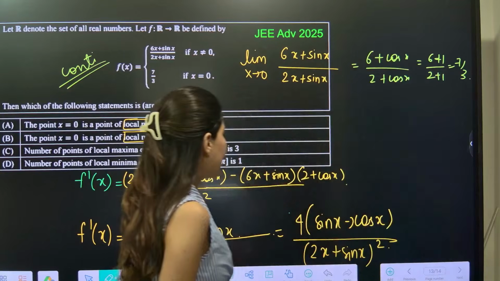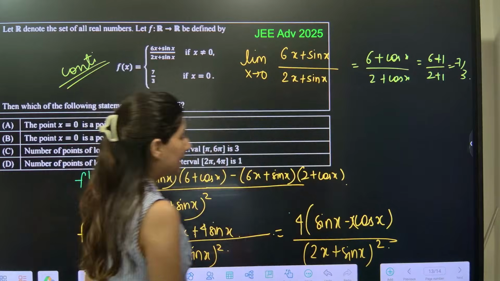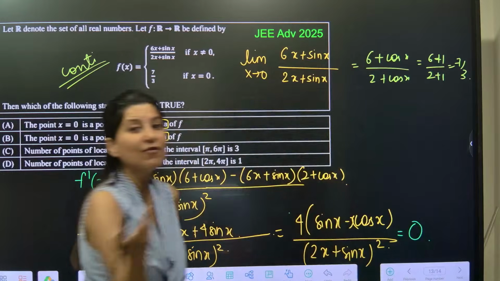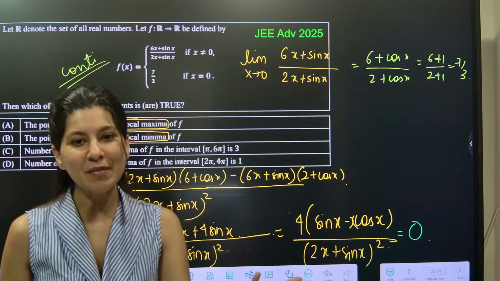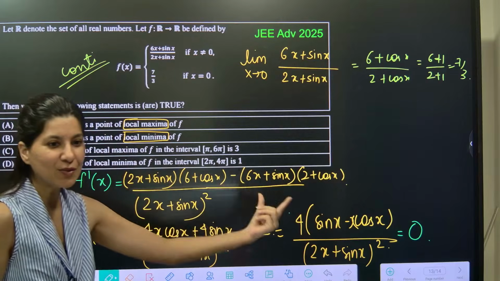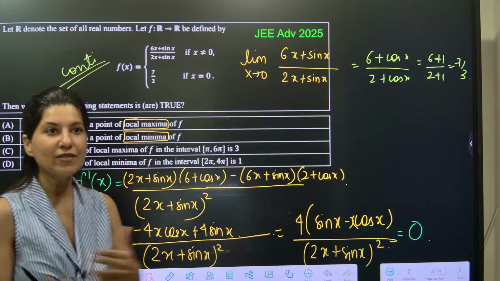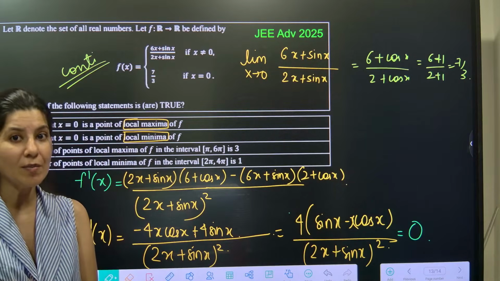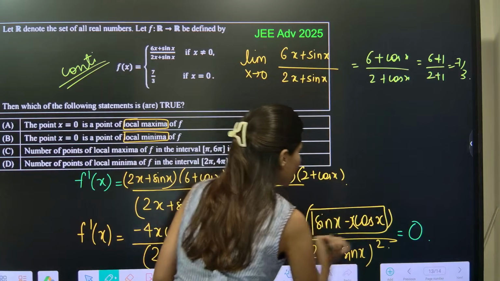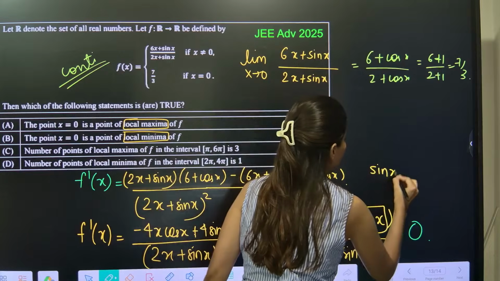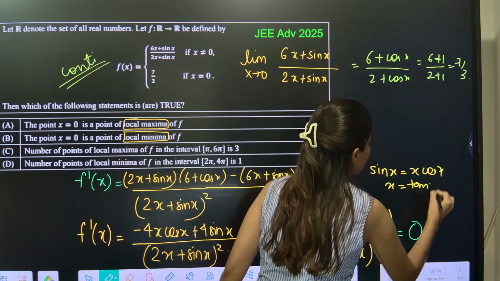Correct? Sin x, and this is x cos x. So f dash x equal to 0 gives me what? Potential candidates for maxima and minima. F dash x equals to 0 gives me all the points where maxima or minima can happen. So see, the denominator cannot be 0. So sin x is equal to x cos x, or you can say that x is equal to tan x.